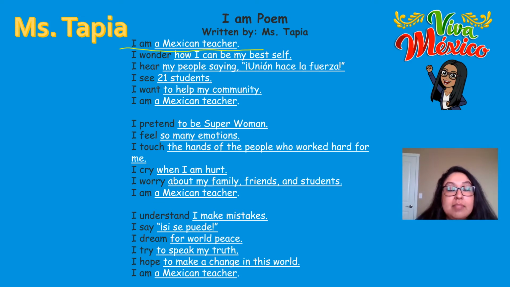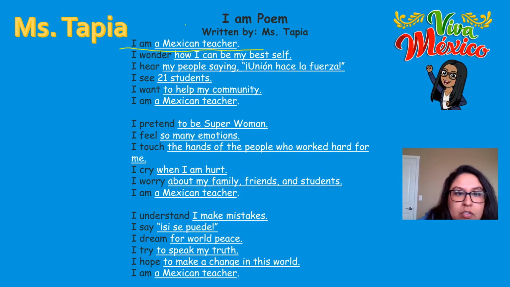I am a Mexican teacher. I wonder how I can be my best self. I hear my people saying, Unión hace la fuerza. I see 21 students. I want to help my community. I am a Mexican teacher.